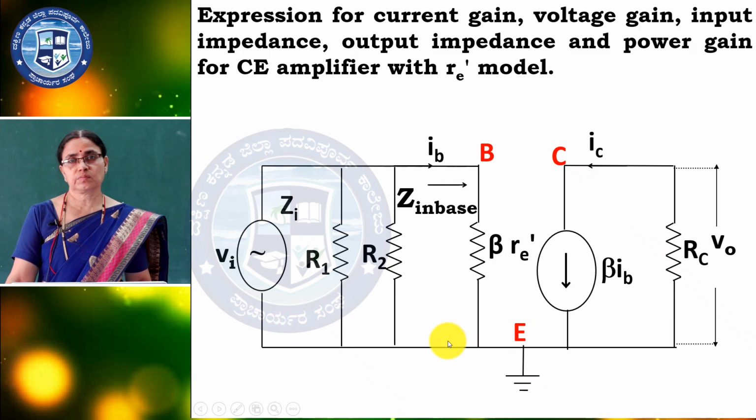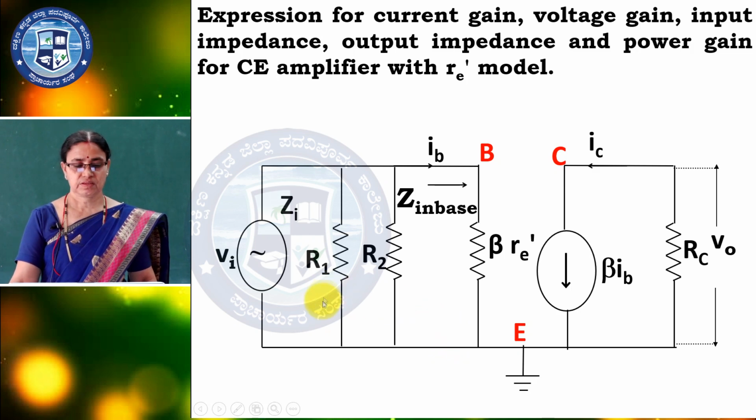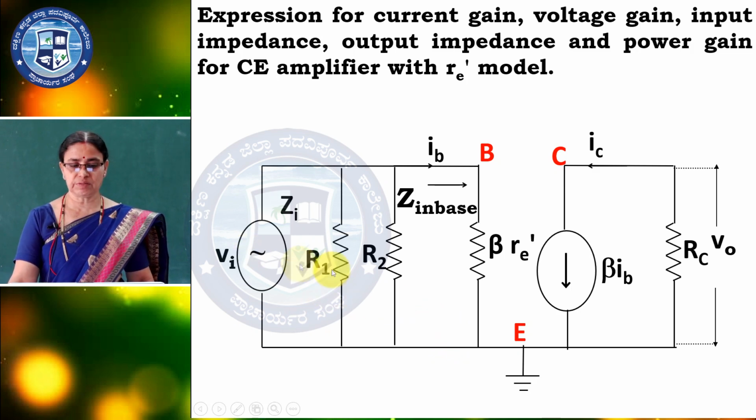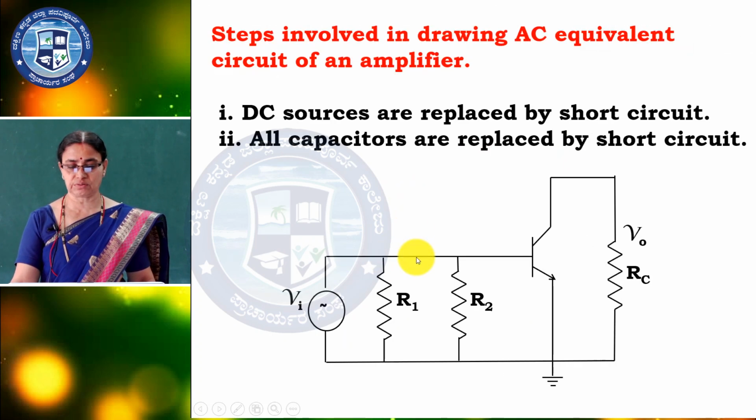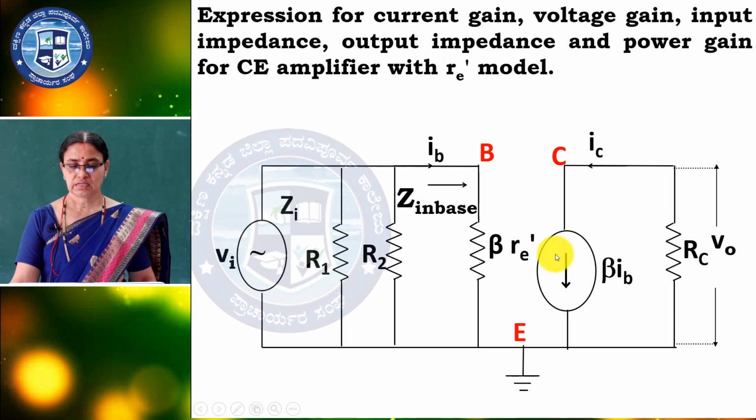This is very important, even for problems; one 5 marks problem will come in the final examination. At the input, R1 parallel to R2 are already here. The transistor is replaced by this portion with B, C and E.